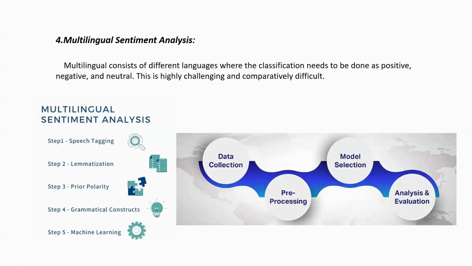Multilingual sentiment analysis consists of different languages, where the classification needs to be done as positive, negative, or neutral. This is highly challenging and comparatively difficult. For multilingual sentiment analysis, we use part-of-speech tagging, lemmatization, polarity, grammatical constructs, and machine learning. For data collection, we use pre-processing. In simple words, it allows sentiment analysis in multiple languages.